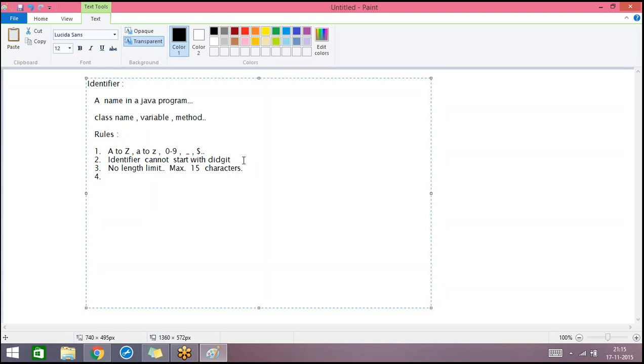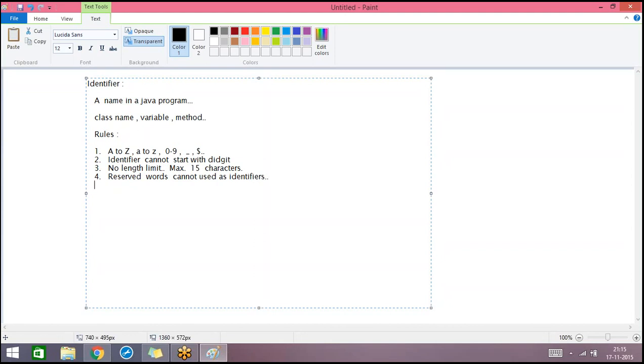Okay, just let me know if you have any other issues. These are the three rules. And another one is we have some predefined keywords and reserved words in Java. Generally, reserved words cannot be used as identifiers. We'll discuss in detail in our coming sessions what reserved words we have in Java. Reserved words generally cannot be used as identifiers.